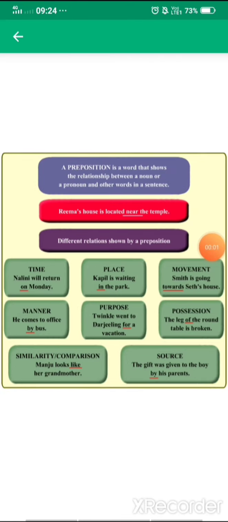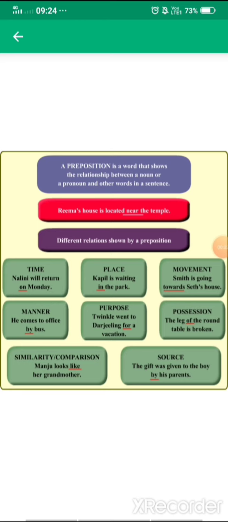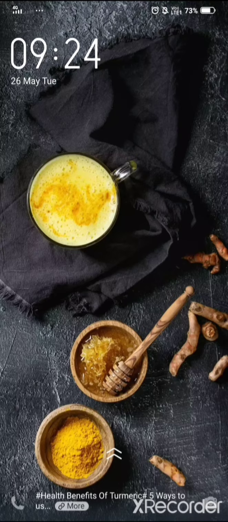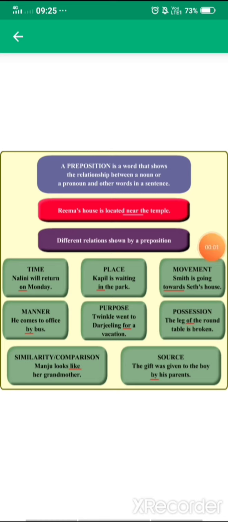So now students, I'm telling you about some types of the preposition. Now here you can see preposition of time, preposition of place, preposition of movement, preposition of manner, preposition of purpose, preposition of possession, then after preposition of similarity or comparison, and then after the preposition of source.